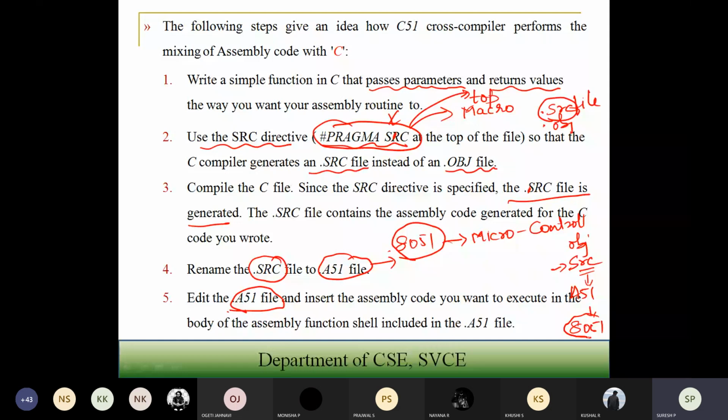But for some reasons, some portions of the code may be very difficult to code in assembly language. For some parts, I feel it is difficult to write in assembly because I don't have that much coding skill. For example, they are telling about 16-bit multiplication and division in 8051 assembly language. Whenever complex operations have to be done, that operation will be written in C programming. Simple operations I do in assembly language.